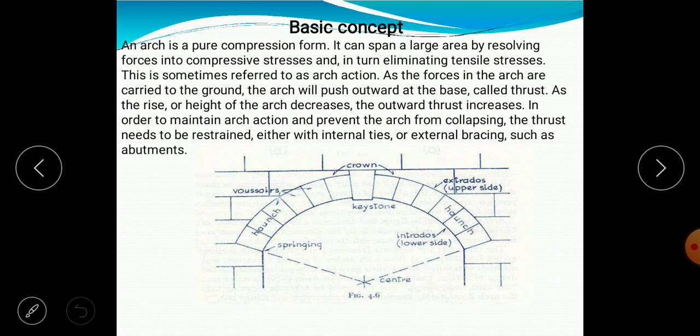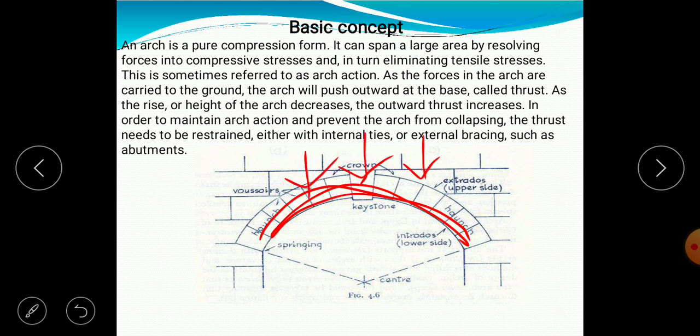So let us discuss regarding the basic concept of arch. So already we discussed that this arch is a compressive member. Why? Because the load which is acting above on it will compress it, so that's why it is known as a compressive form, and it can span a large area by resolving the forces into compressive stresses.